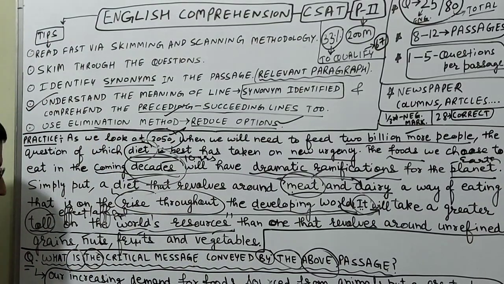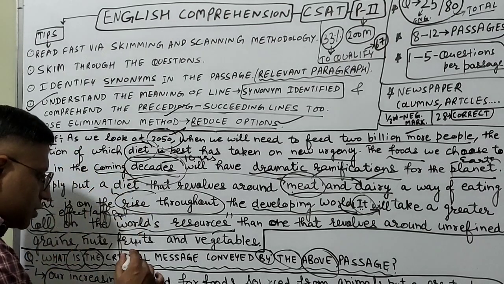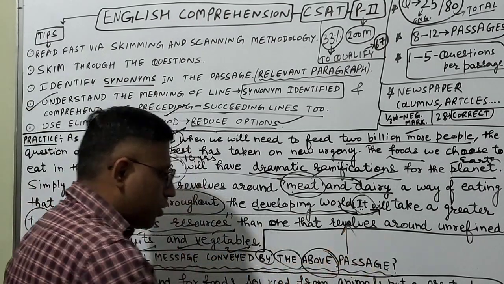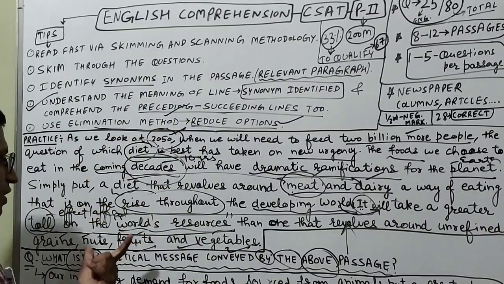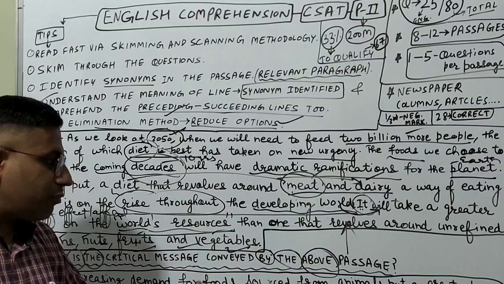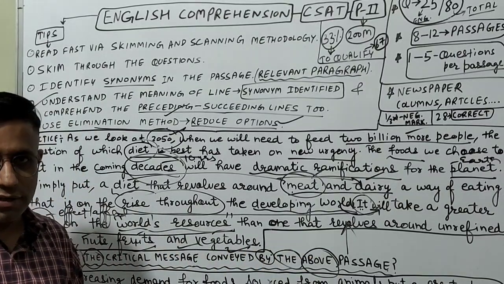"Is" is the verb. Now what is the first interrogative keyword? So what are the three keywords? Critical, message, conveyed, and the passage is this one only. So the main theme is what critical message is conveyed. Conveyed means what we can infer from the given passage. So we have to find out the answer.